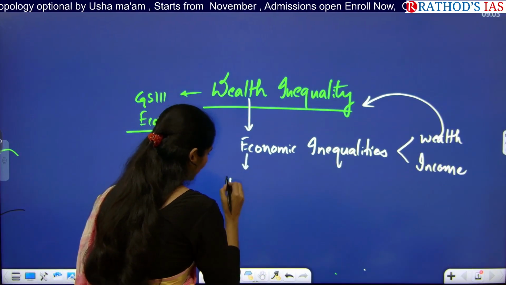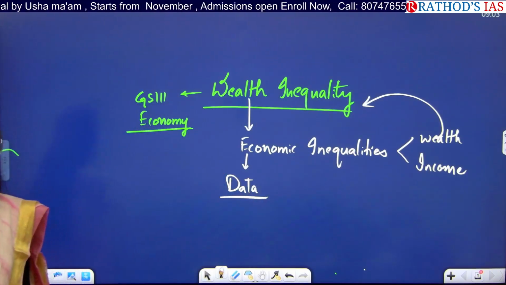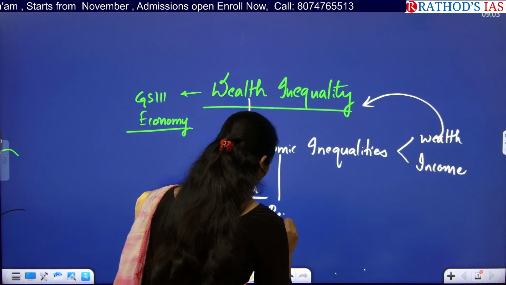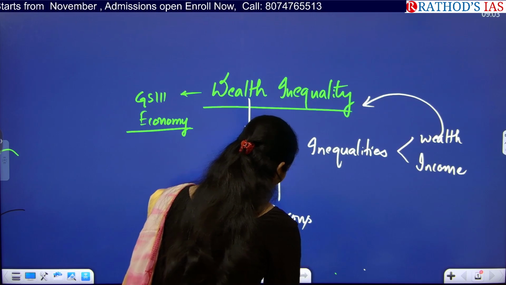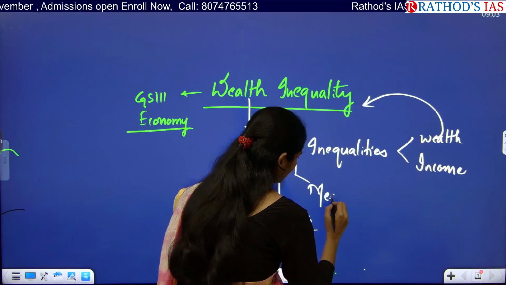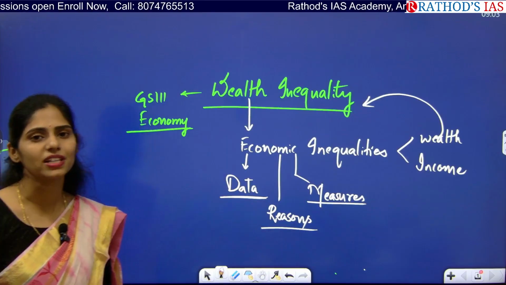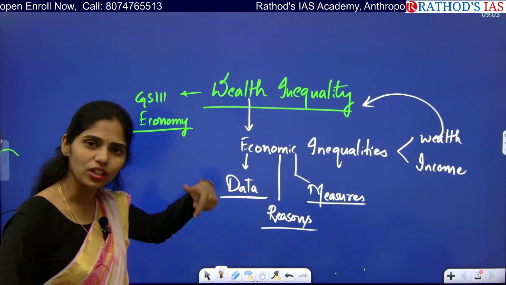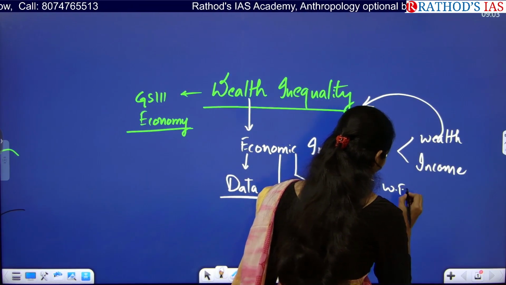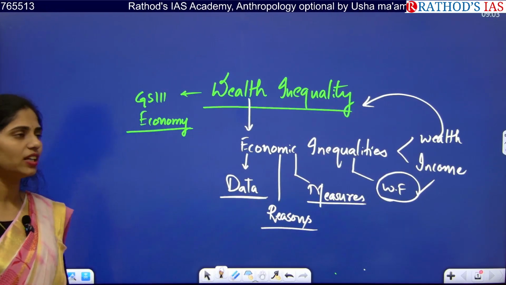You have to see about recent data which says that yes, there is wealth inequality persisting in India. What is that data? And you have to see what are the reasons for this economic inequality in India, and you have to see what are the measures taken by the government, like what are the policies, schemes, etc., where government is trying to reduce these inequalities, and you have to see what is the way forward, what can be the steps to be taken further to reduce these inequalities in our country.